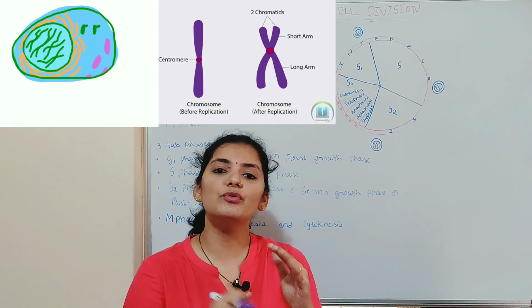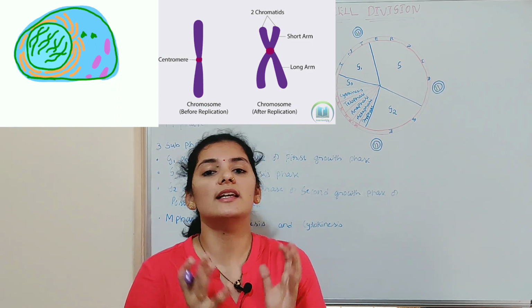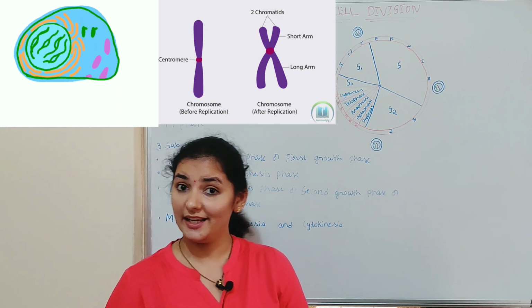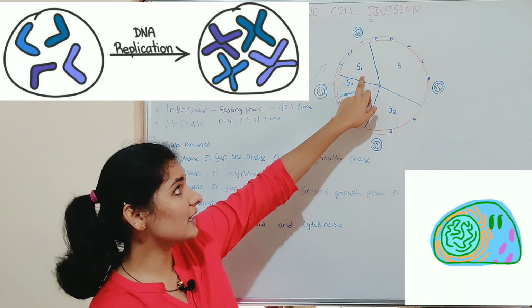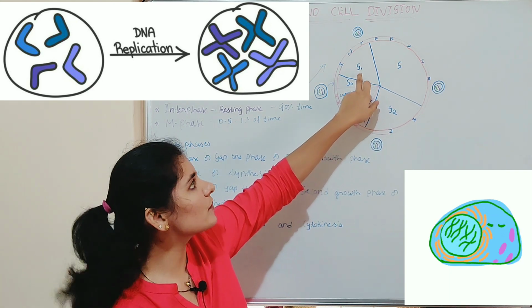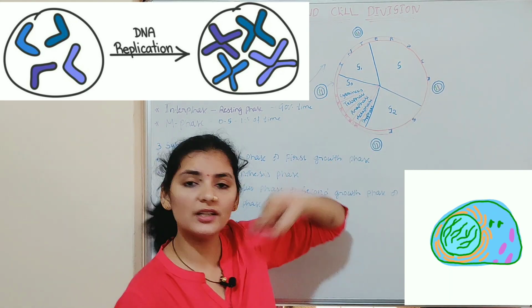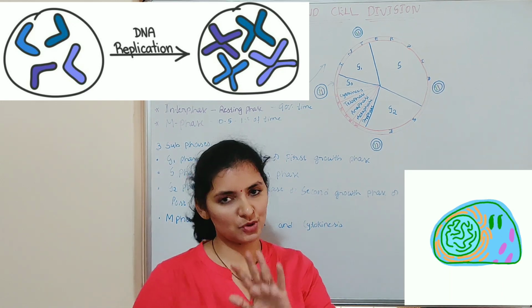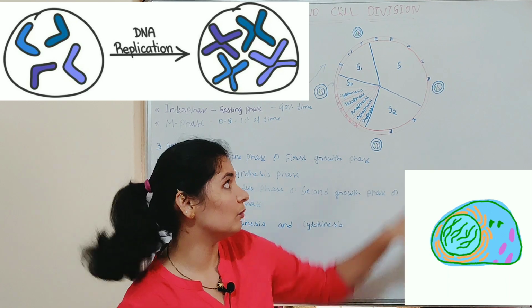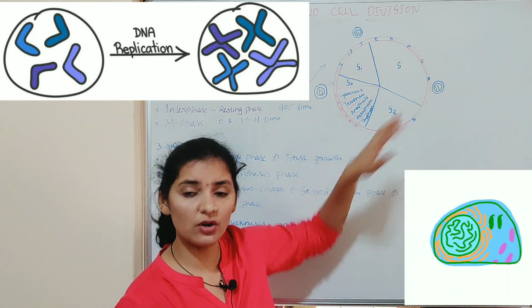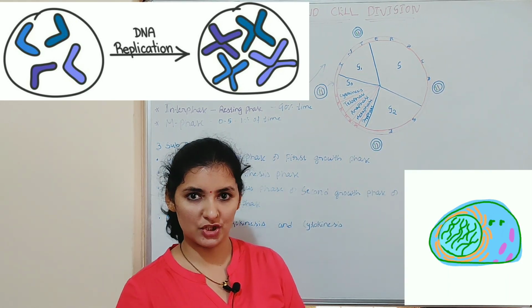That means the amount of DNA will be doubled. Anyhow, the number of chromosomes remains the same. For example, if a cell has 4 chromosomes in the G1 phase, even after the S phase the number of chromosomes remains the same. That is, that cell will have only 4 chromosomes even after the S phase or after the DNA replication.